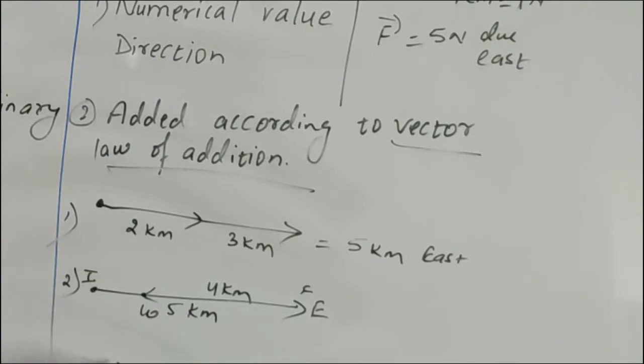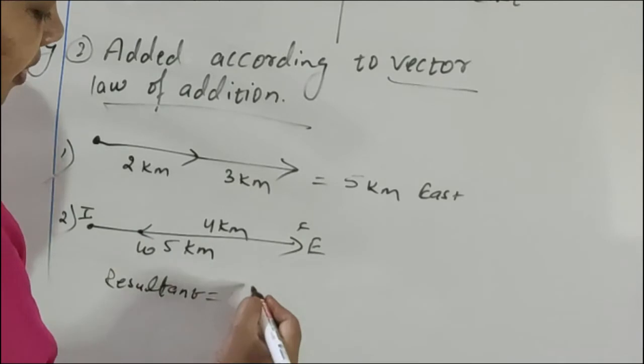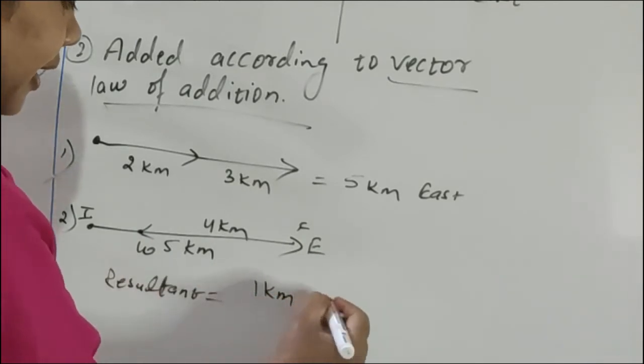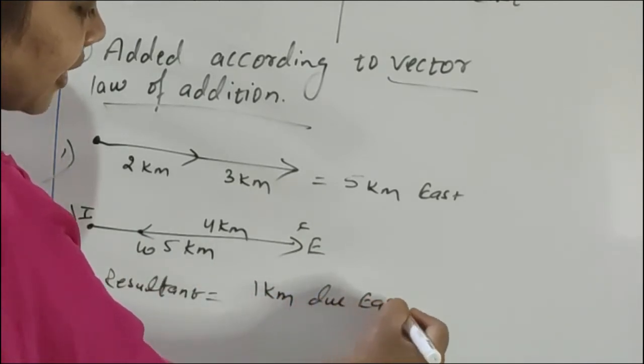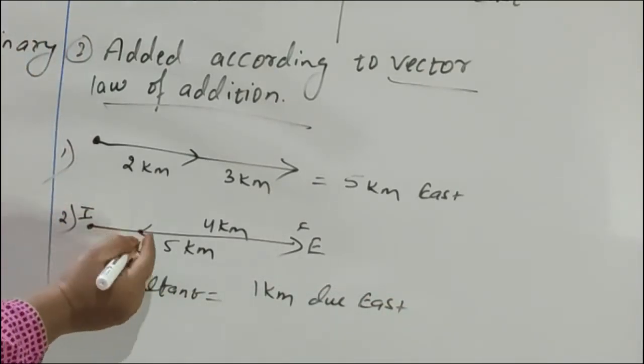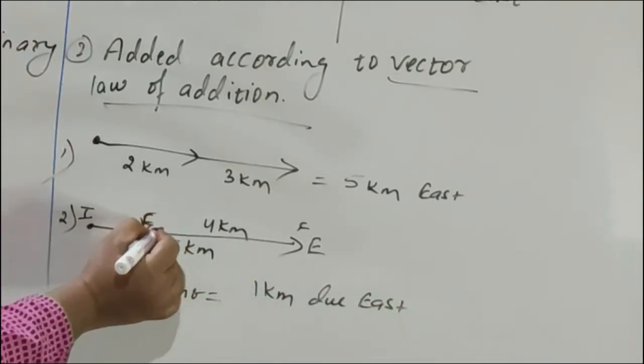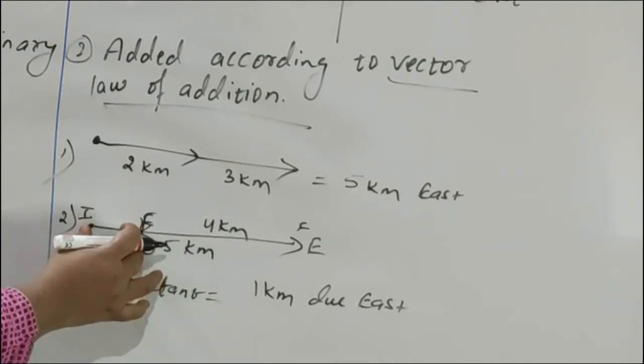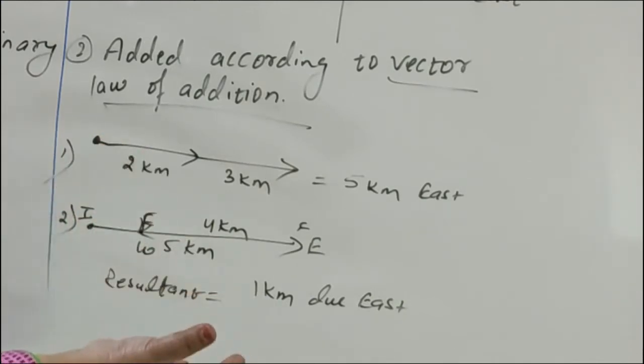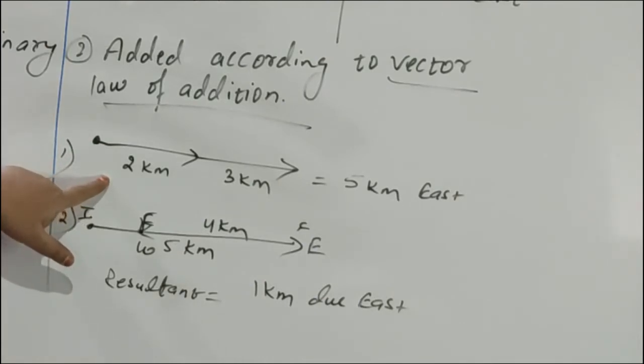Is it or not? So the resultant is 5 kilometer minus 4 kilometer, 1 kilometer, again due east only. Compared to the initial position, his final position is here. Which direction? East direction. So here you can see the resultant is 1 kilometer. When you add 2 plus 3, 5 kilometer came. Here 5 kilometer he walked, 4 kilometer came back, 1 kilometer is the resultant.